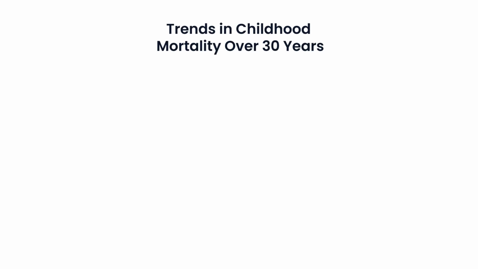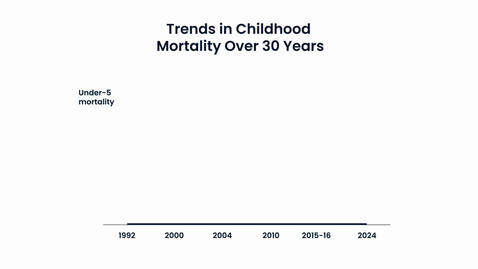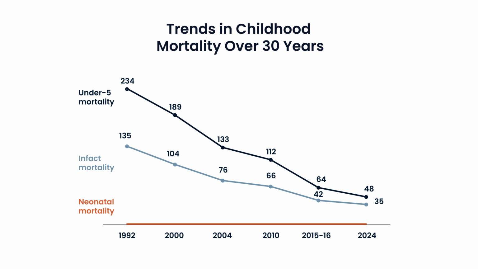Trends in childhood mortality over 30 years. This represents one of Malawi's greatest public health achievements. Under 5 mortality has dropped from 234 per 1,000 in 1992 to 48 per 1,000 in 2024, a reduction of nearly 80%. Similarly, infant mortality has fallen from 135 to 35, and neonatal mortality from 41 to 24 per 1,000 live births.